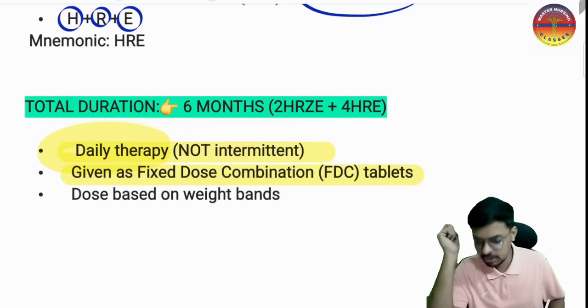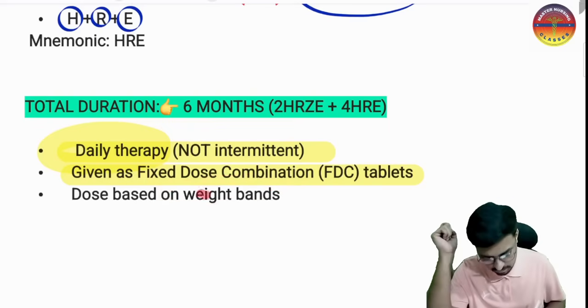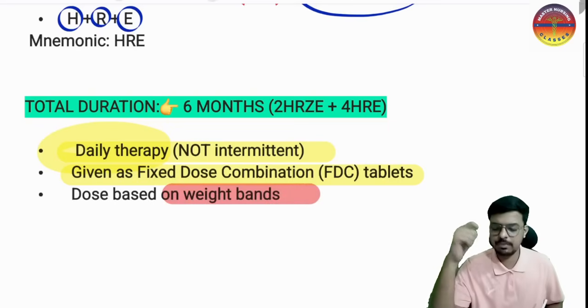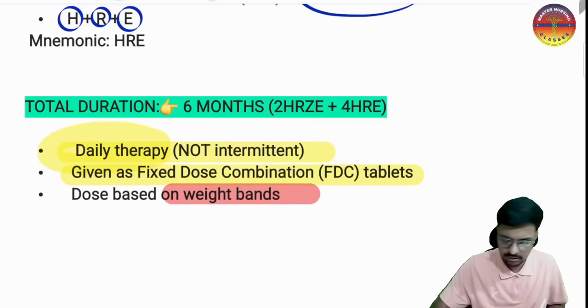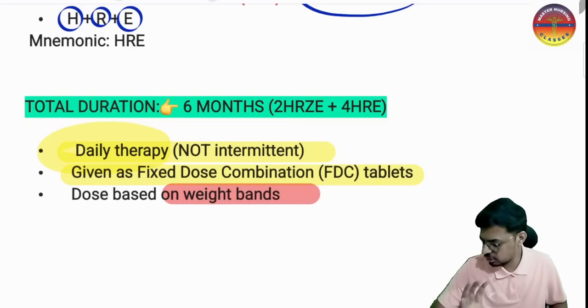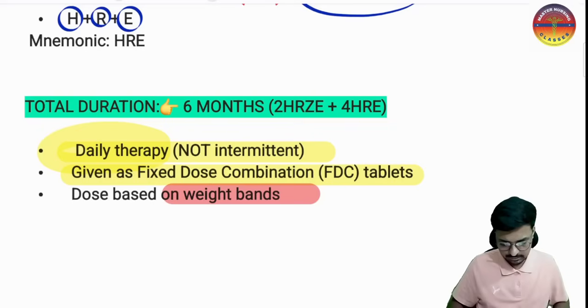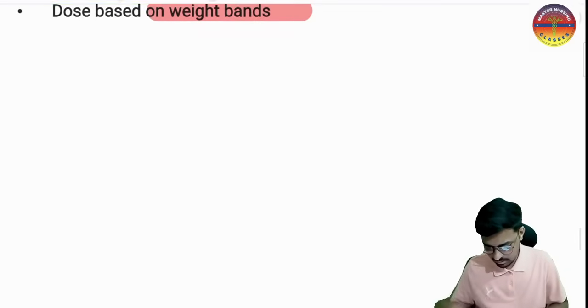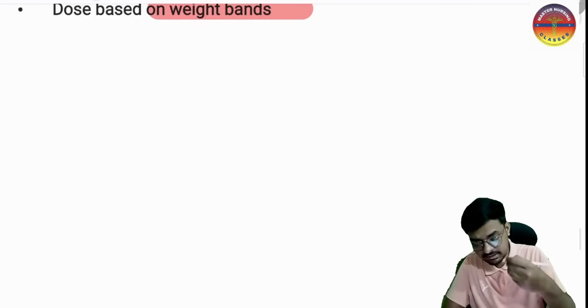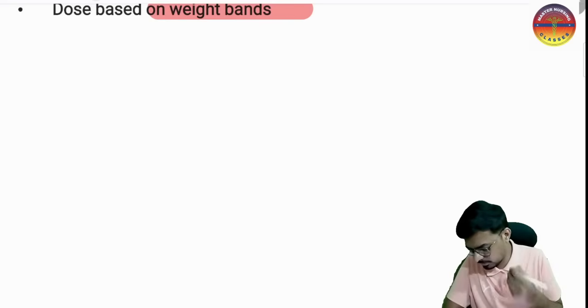This particular dose is decided based on the weight of the person who is suffering with TB. This is the National Tuberculosis Elimination Program guidance, so we have to keep this in mind. This is important for the exam. I hope it is very clear. Now you have to tell me: in your exam question, if these words are mentioned, what should your answer be?